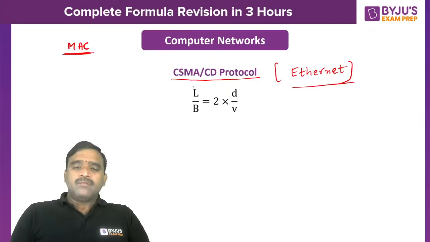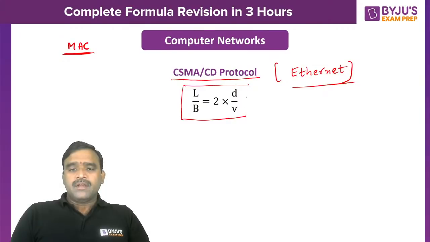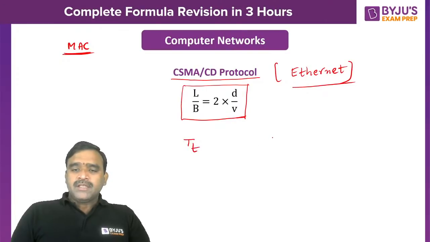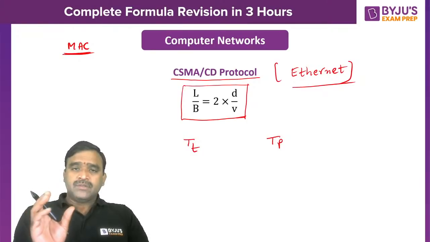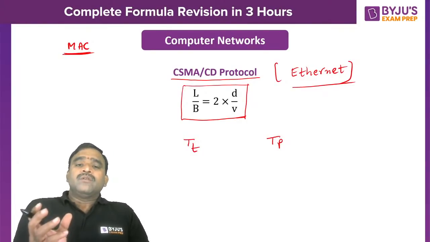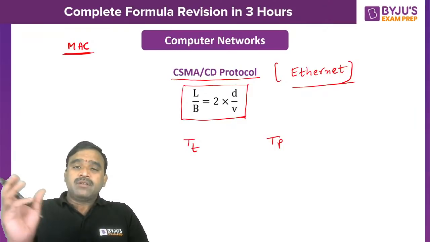Okay, this is the most important formula. Majority of the questions so far are on this formula. L by B is equal to 2 into D by V. So what is L by B? It's the transmission time. D by V is the propagation time. So that means on the sender side, the size of the frame should be of a certain minimum size. So you have to select the frame size in such a way that its transmission time is equivalent to the propagation time.